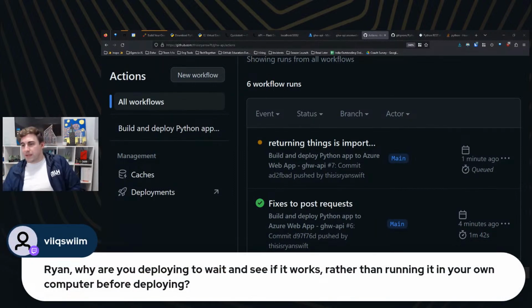Ryan, why are you deploying it to wait and see if it works rather than running it on your own computer before deploying? You could do a request to localhost. That's absolutely valid. I'm just deploying it here to kind of give myself a breather and let me interact with chat, which is a little bit of a cheat, just so I can hang out with chat more. But you absolutely could do it locally as well.